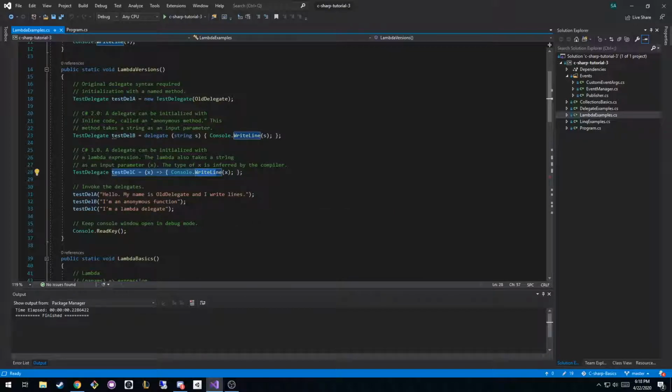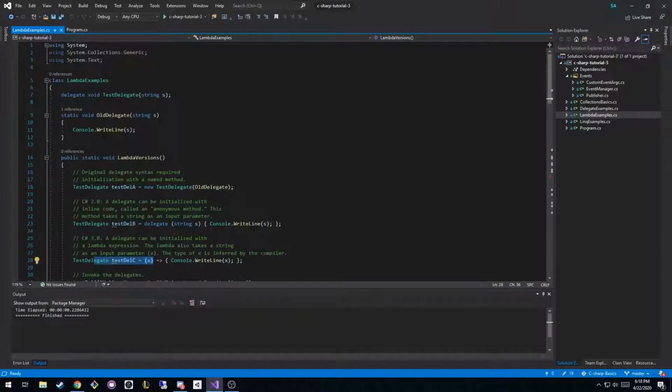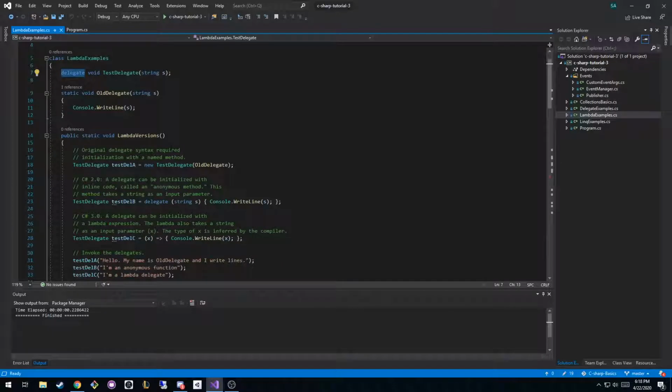The C# 3 lambda syntax is what's most commonly used now, but I wanted you to be aware of how it can look. So how does it work? We declare a delegate, and a delegate is basically something that listens or responds to an event, right? A delegate is basically a function. It has a return type and parameters, and then the name of the function, right? And then you have the function that it calls when it does the thing. So you can pretend this is an abstract function,